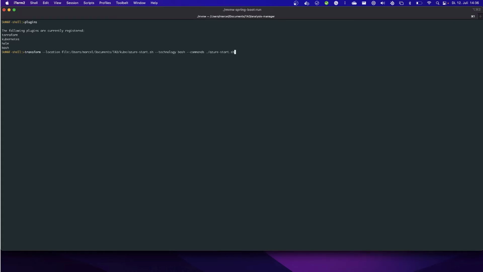For the transform command, we have to supply 3 different parameters. First of all, we have to supply the location of the deployment model, which can be a URL to files on the local file system, but possibly also from a remote source. Because the bash script is here the starting point, we point to this file. Additionally, we enter bash as the deployment technology that is used for this file.